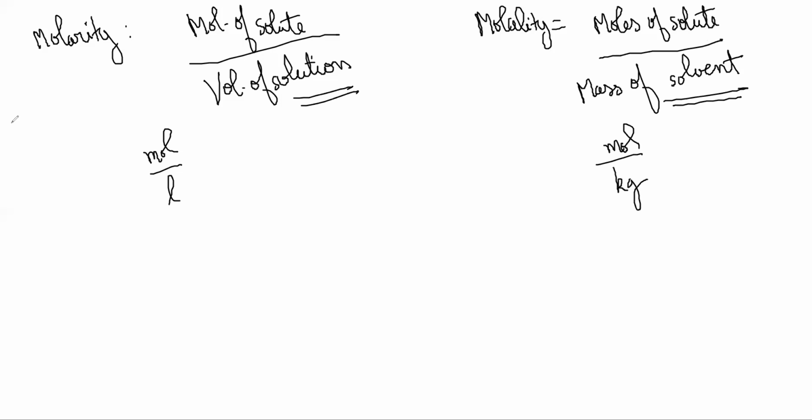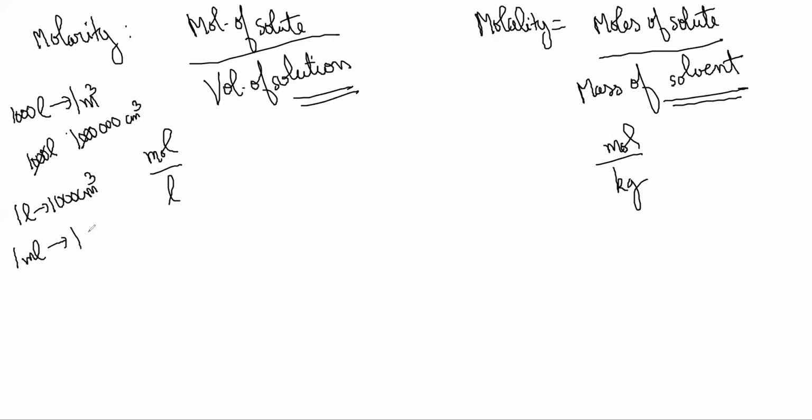You should be able to convert things like 1,000 liters being 1 meter cube. 1 liter is 1,000 centimeter cube, so 1 milliliter is 1 centimeter cube. You should know that. So then you have this conversion and these are the units.